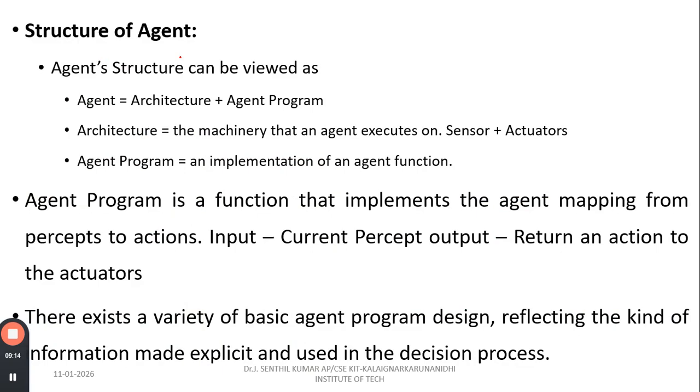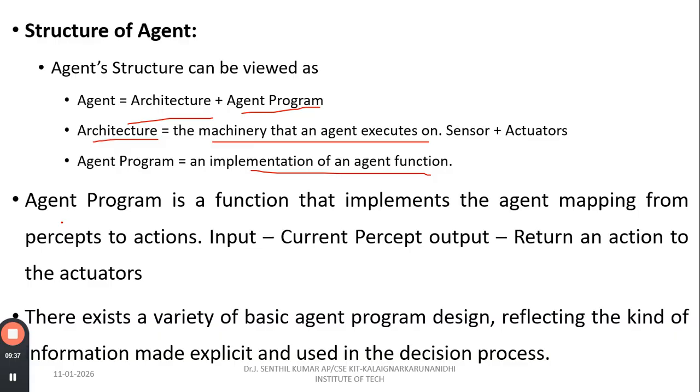So what is the structure of an agent? The agent structure can be viewed as architecture and agent program. What is the architecture? It's the machinery that the agent executes on: sensors plus actuators. And the agent program is the implementation of the agent function. What is an agent program? It is a function.